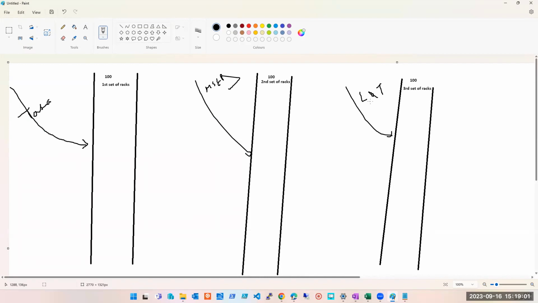Okay, which means your 2 sets of racks are working. So in availability set, what did we learn? Whenever you create a server, your first server will be created in one of these racks, one of these 100 racks, but your second server will be created in this other set, third server will be created here, fourth server here, fifth here, sixth here. Like this we can keep on creating. Now this is giving me redundancy.